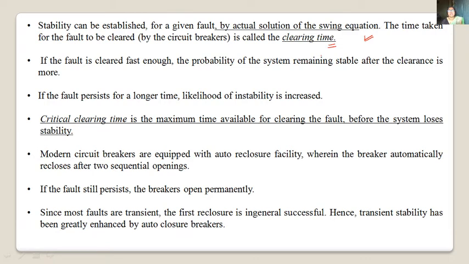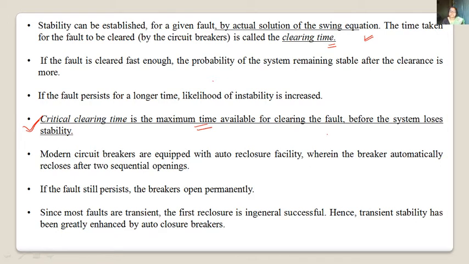In the clearing time we consider the closing time and opening time of the breaker, and considering all those breaker timings, the fault must be cleared before that clearing time. If it is the maximum clearing time, then it is called the critical clearing time. Critical clearing time is the maximum time available for clearing the fault before the system loses stability.